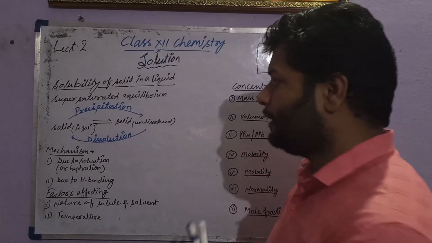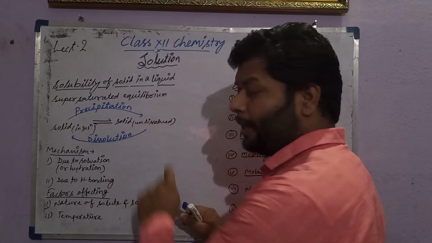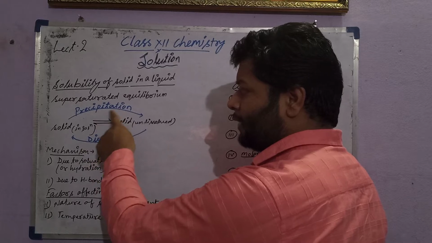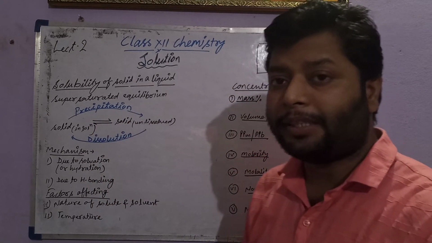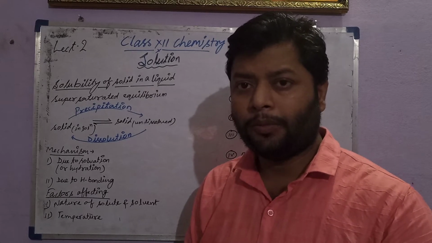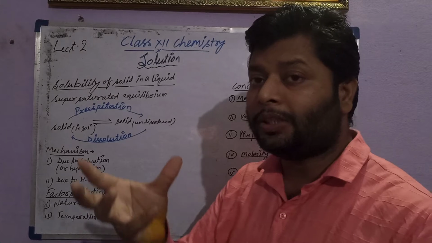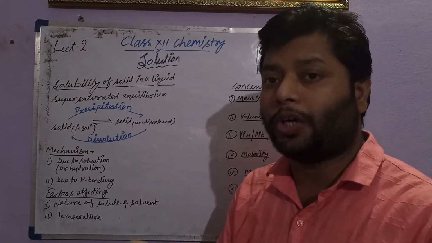If the process goes forward, you can see there will be a precipitation process. Precipitation or crystallization, both the same term, indicates the dissolved particle coming out, the dissolved particle becoming undissolved.